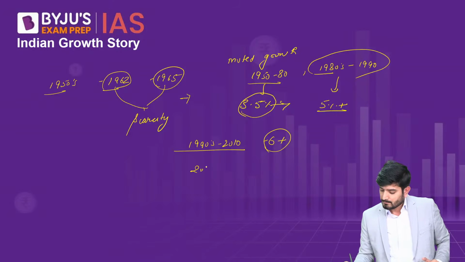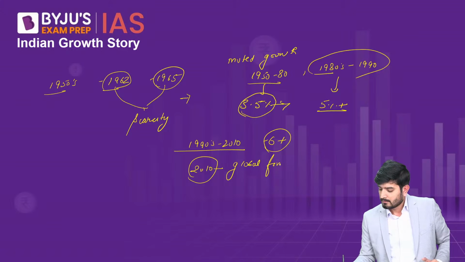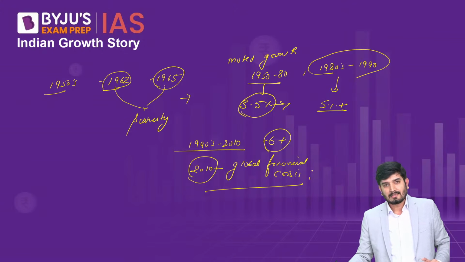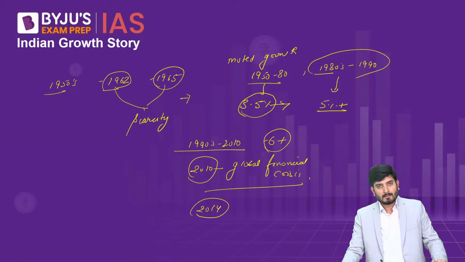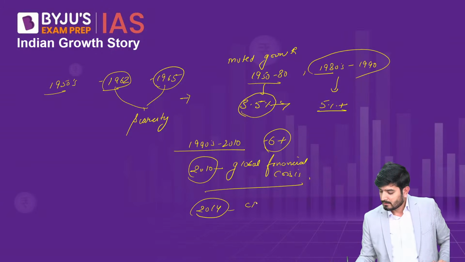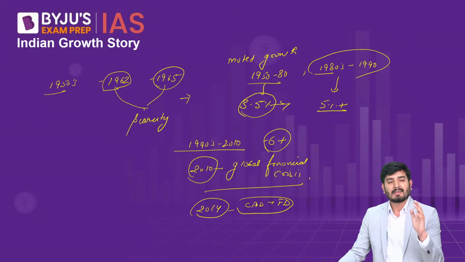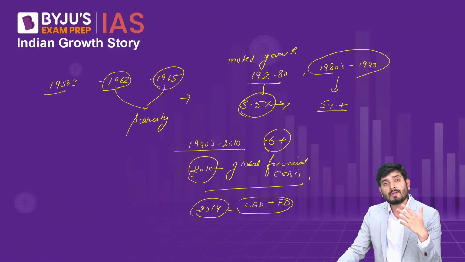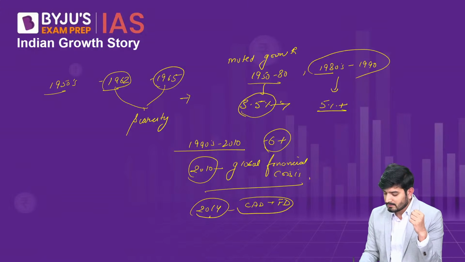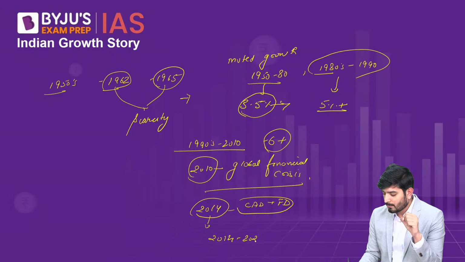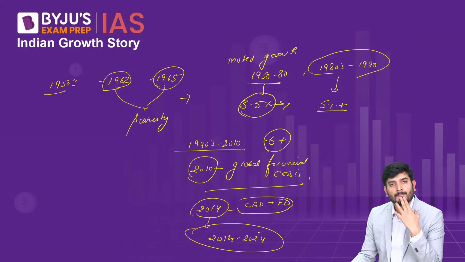Came 2010, we were already facing the global financial crisis, and by 2014, our economy was in a very bad shape because we had a huge twin deficit. Current account deficit plus fiscal deficit was very high. At the same time, the banking sector was under severe strain. NPAs were very high. And then the government changed. And this document says that since then, 2014 to 2024 is the decade of transformative growth.